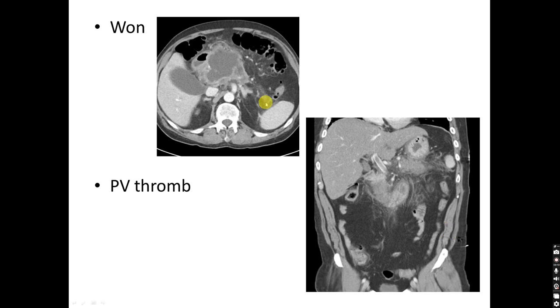This is an axial post-contrast CT image showing destruction of the head and body of the pancreas, which is replaced by this cystic structure, and this is walled-off necrosis. Here this is a coronal post-contrast CT image showing the pancreas and adjacent inflamed fat. This is normal hypodense fat, but fat here is inflamed, fat stranding is there. This is the pancreas in the center, and this is the portal vein showing a filling defect, and this is portal vein thrombosis. So CT will tell you complications like aneurysm also.